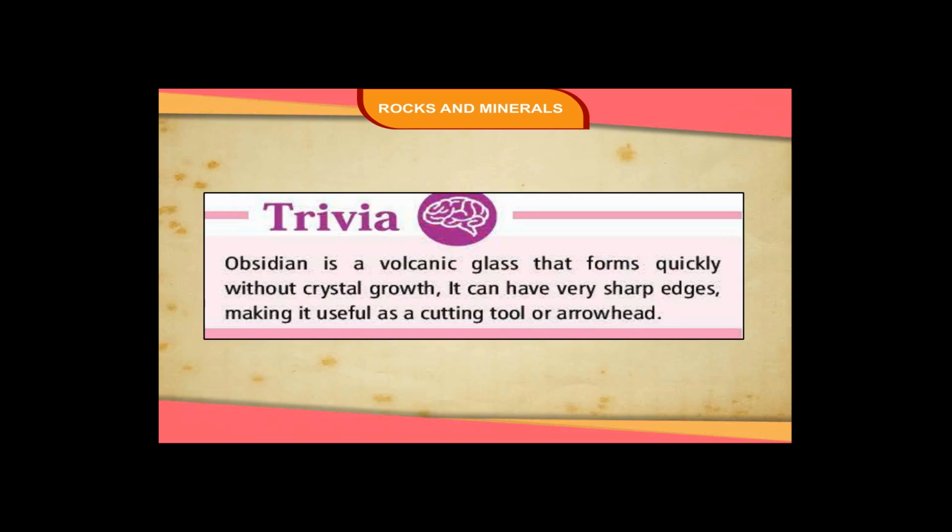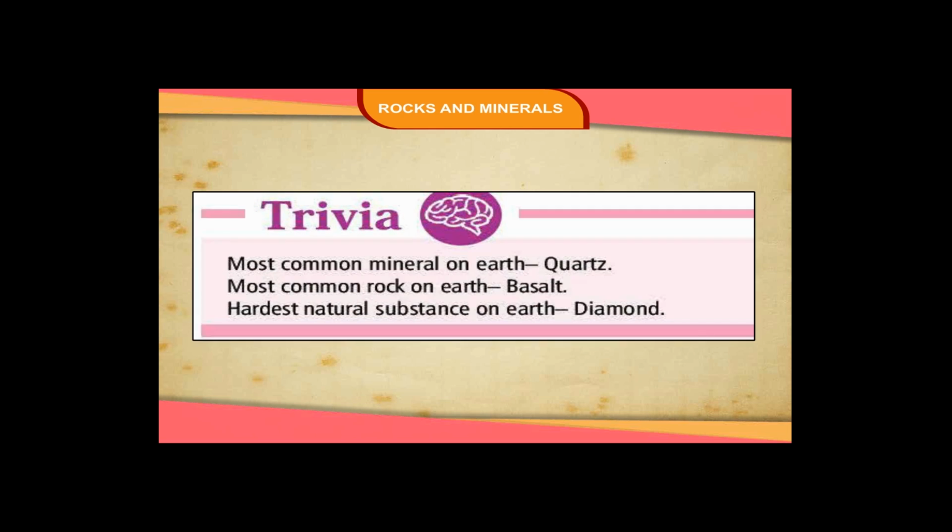Trivia: obsidian is a volcanic glass that forms quickly without crystal growth. It can have very sharp edges, making it useful as a cutting tool or arrowhead. Trivia: most common mineral on Earth, quartz. Most common rock on Earth, basalt. Hardest natural substance on Earth, diamond.